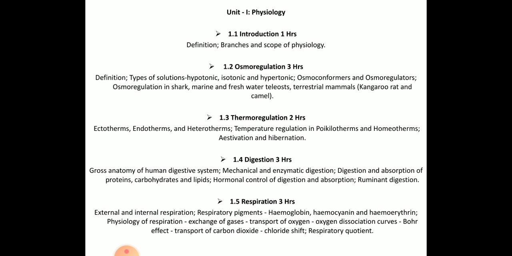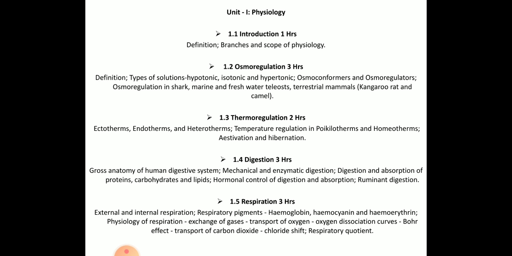And there are some different types of curves, that is oxygen dissociation curve, transportation of carbon dioxide, Bohr's effect, chloride shift, and respiratory quotient. So these all topics are covered under unit 1.